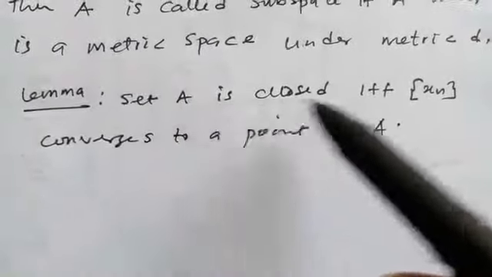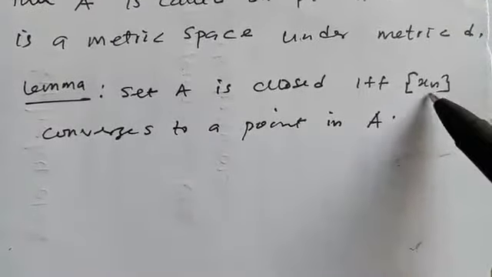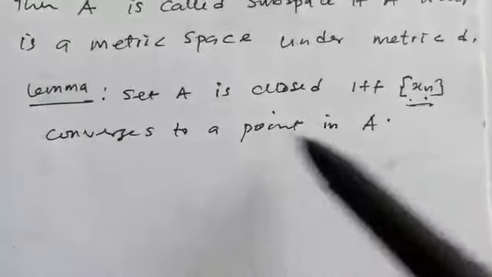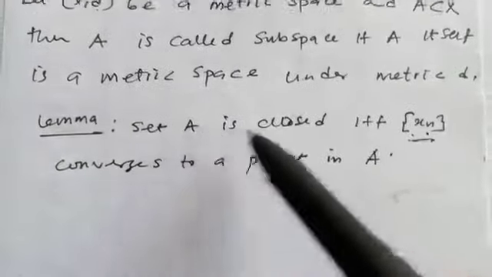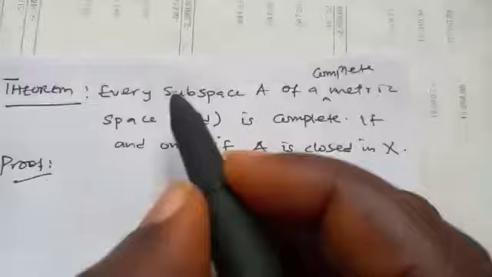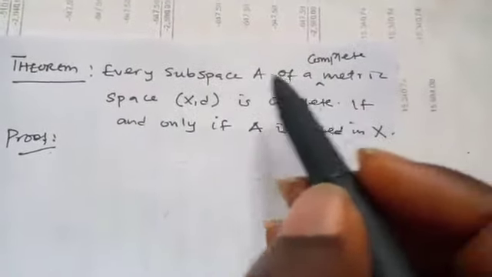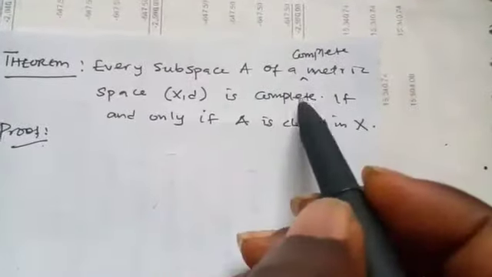Lemma: a set A is closed if and only if every sequence in it that converges, converges to a point in A. Then we say that A is closed. With this lemma, it leads us to the following theorem. Theorem: every subspace of a complete metric space is complete.